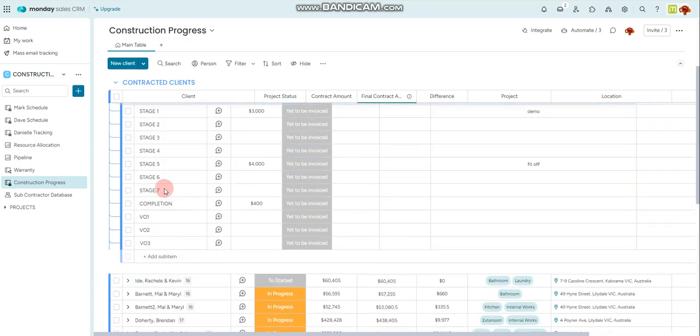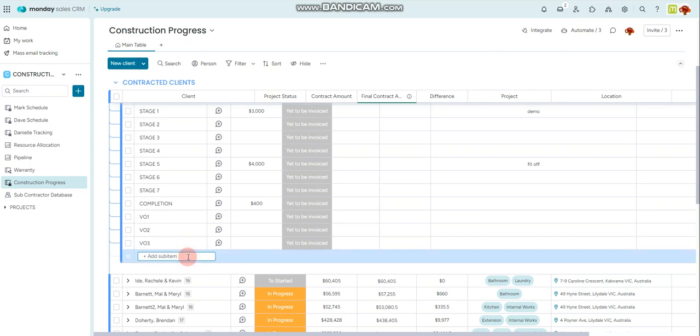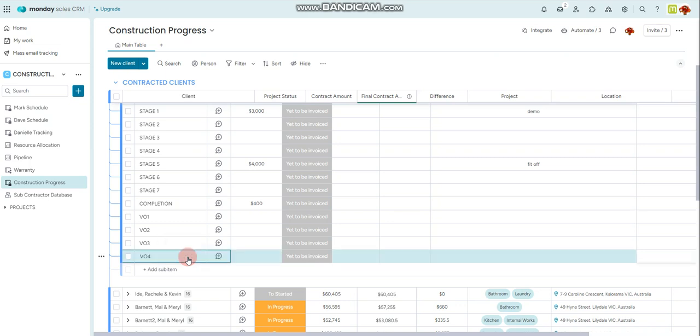If an additional variation needs to be added, simply come down to the last line where it says add sub item, click inside, type in the new VO number, press enter, complete the amount and the description. Enter again.